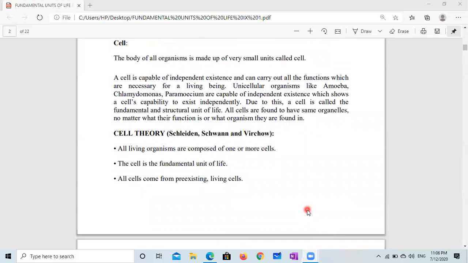Many scientists worked towards the development of cell theory. A cell theory was proposed by three scientists, Schleiden, Schwann, and Virchow. Cell theory states all living organisms are composed of one or more cells. The cell is the fundamental unit of life. All cells come from pre-existing living cells. This is very important. All cells come from pre-existing living cells.